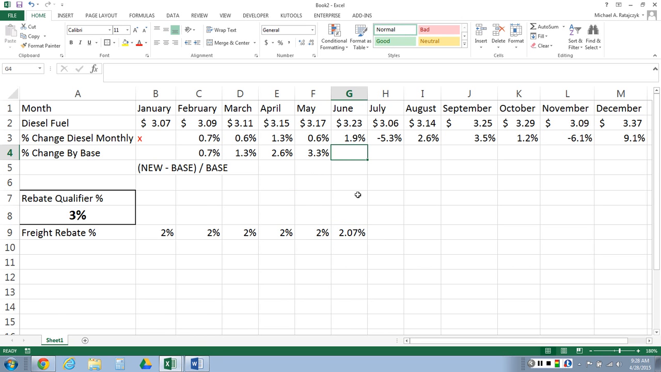Okay, so let's do June. So now we take June of 323, and what do you think the base period is this time? Is it January? No, it is not. Why is it not January anymore? We just did January, February, March, April, May using January as the base. Why all of a sudden is it June? Well, it's because we changed our rebate. We now use the base period of May, because we're comparing all future changes compared to the base.